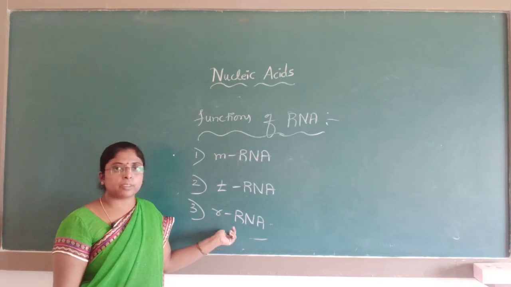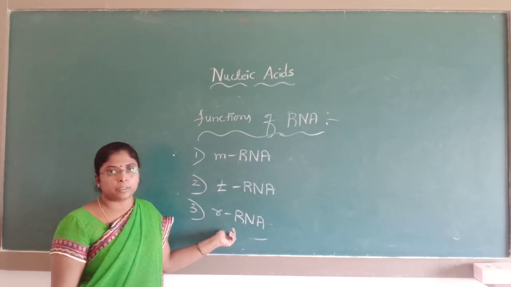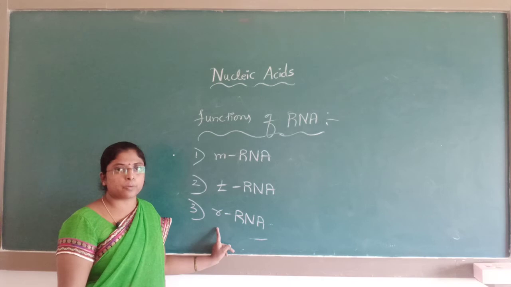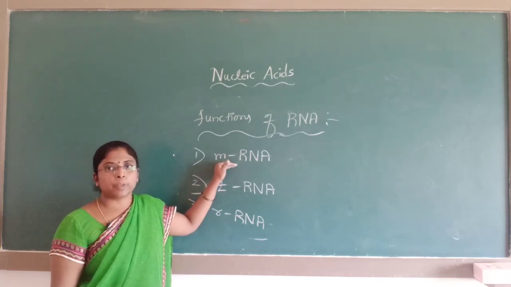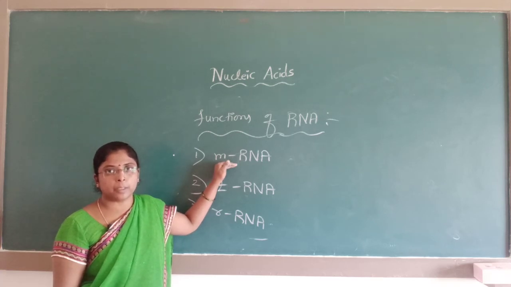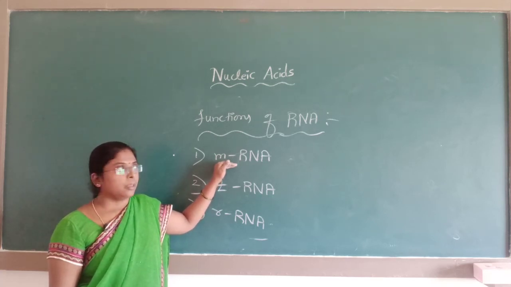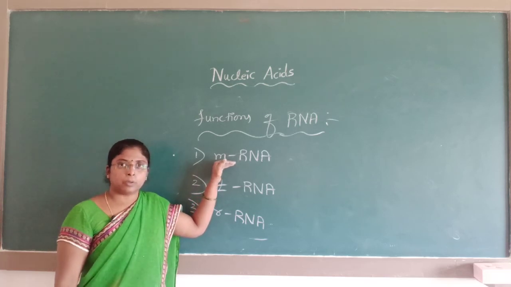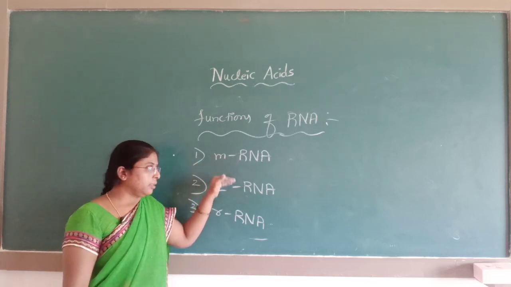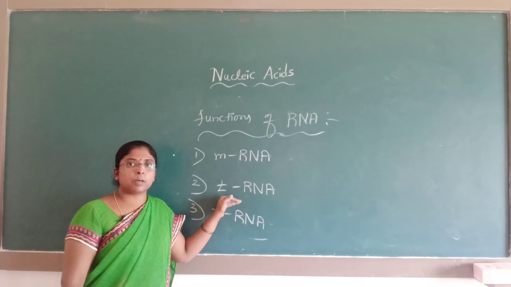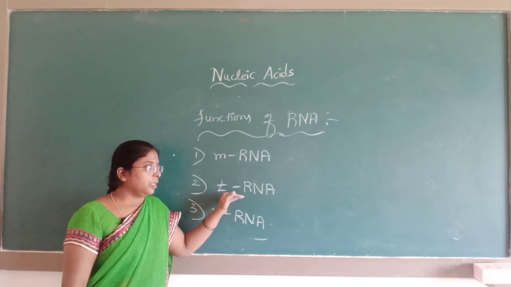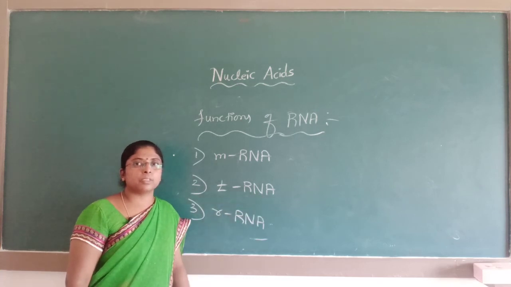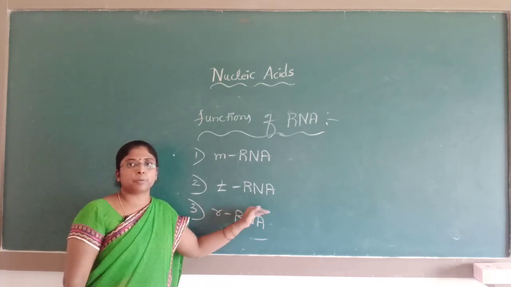R represents ribosomal. mRNA receives the required amino acid code from the DNA by transcription. After that, the tRNA transfers the amino acids to the site of protein synthesis.